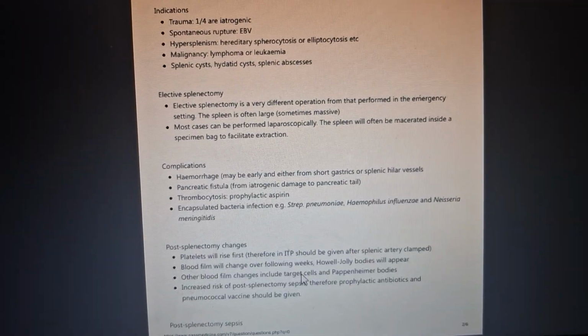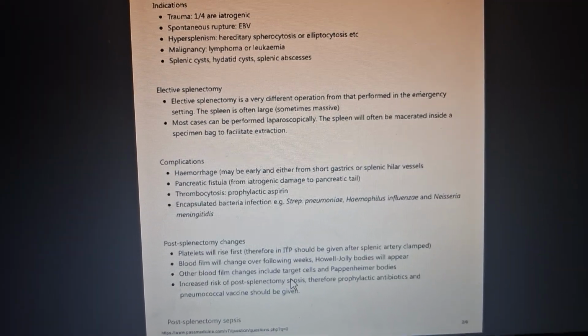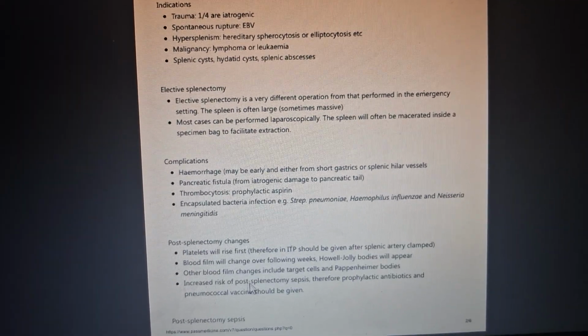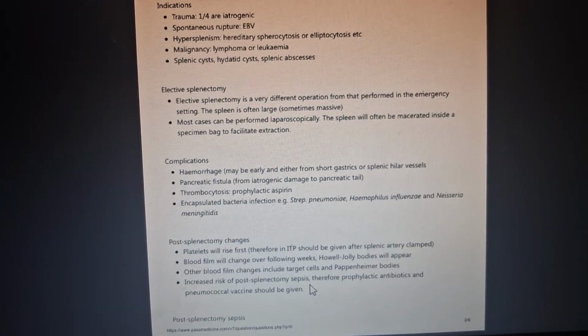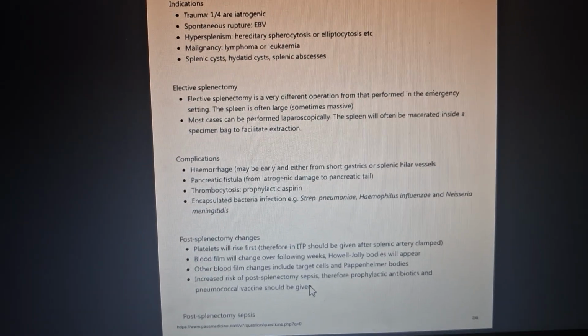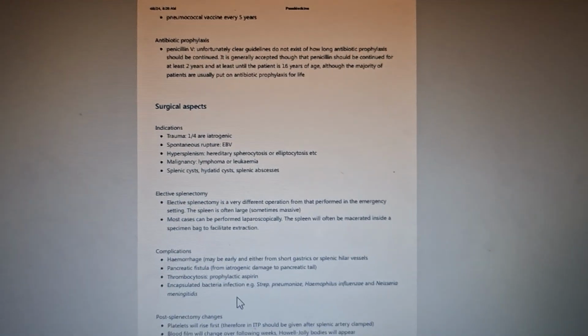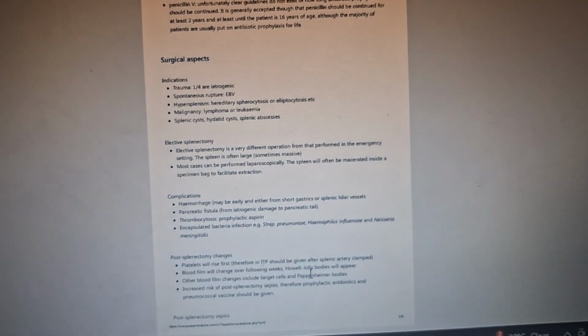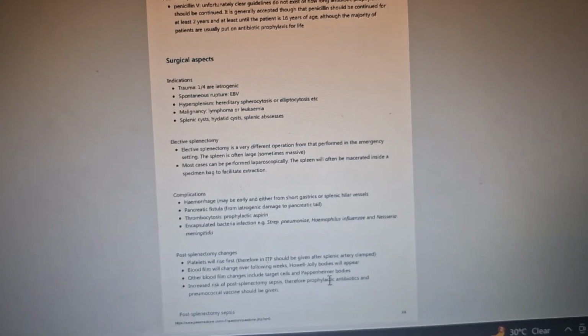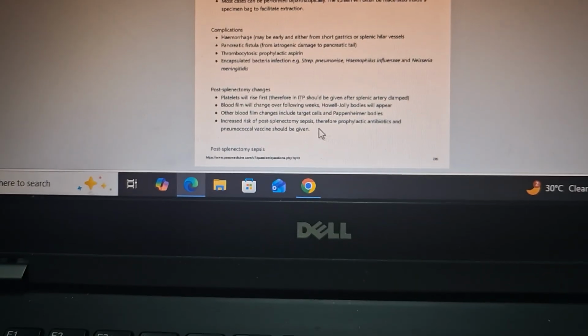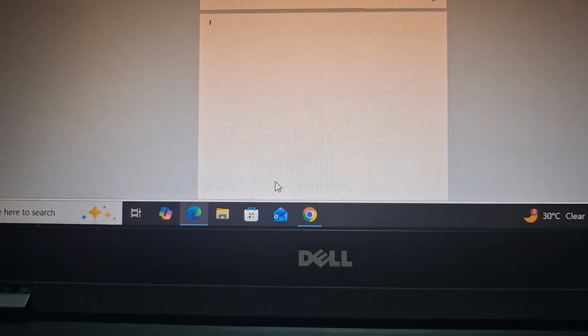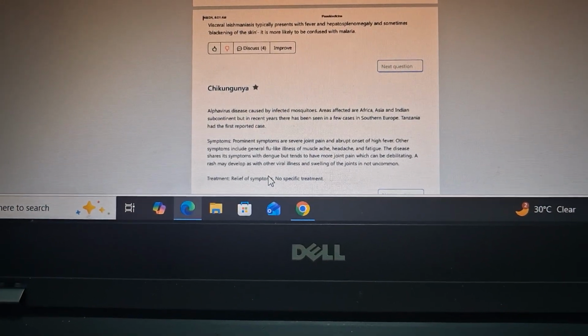Other blood film changes include target cells, Pappenheimer bodies, and the increased risk of post-splenectomy sepsis. Let me tell you that the Howell-Jolly bodies are the nuclear remnants and Pappenheimer bodies are the iron clippings inside the RBCs. Increased risk of post-splenectomy sepsis is the last.